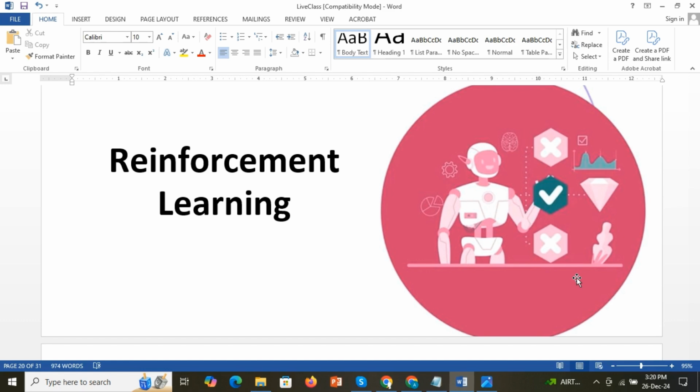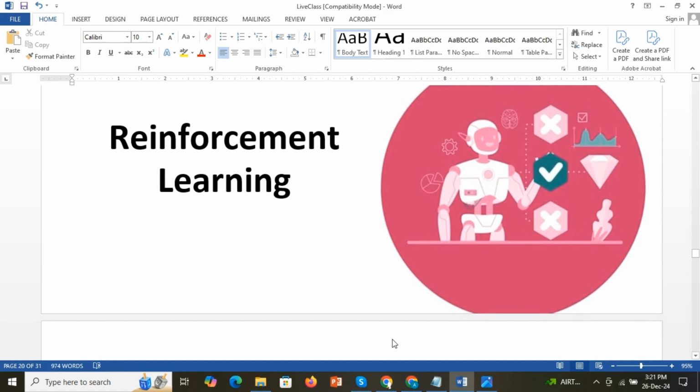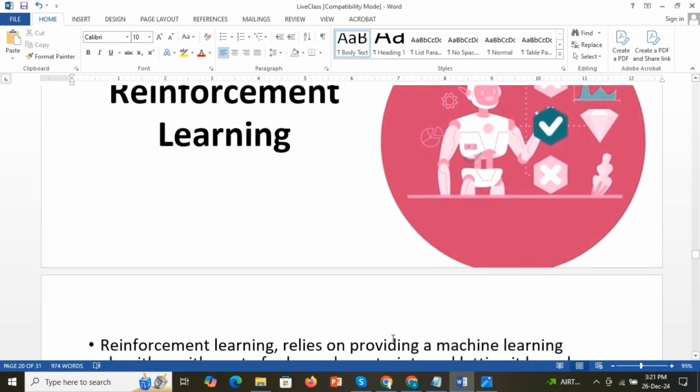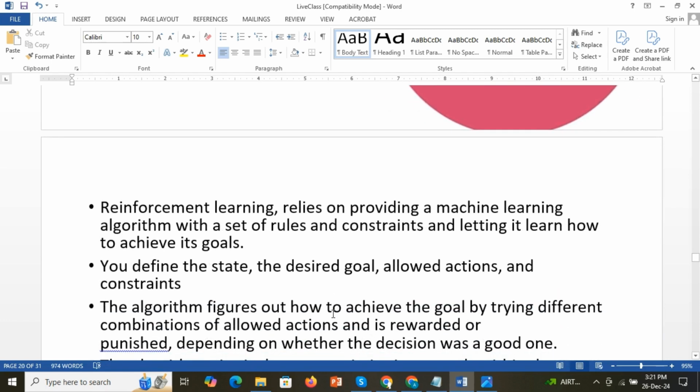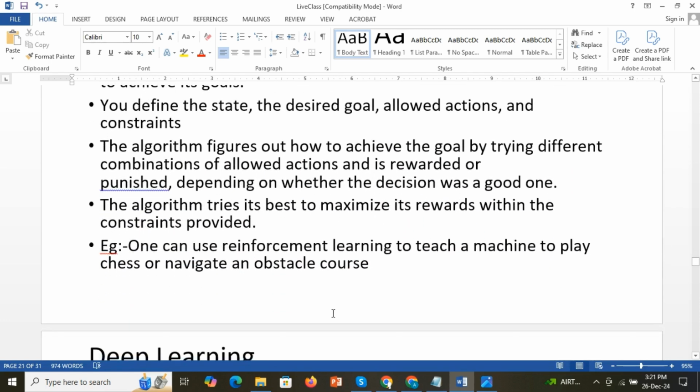For example, a robotic dog learned the movements of its arms. That is an example of reinforcement learning.